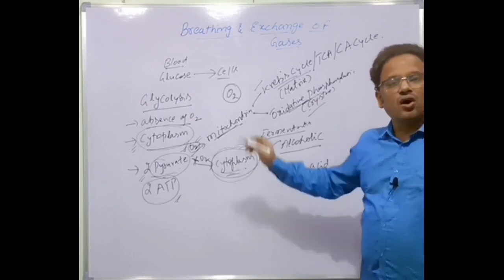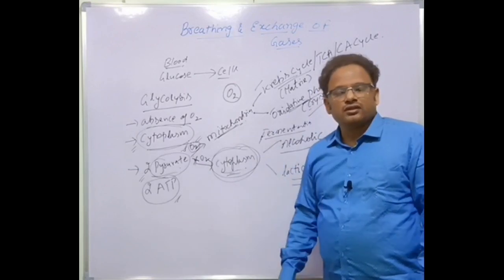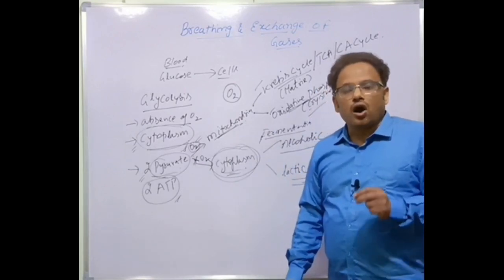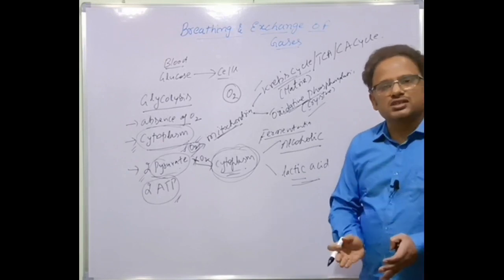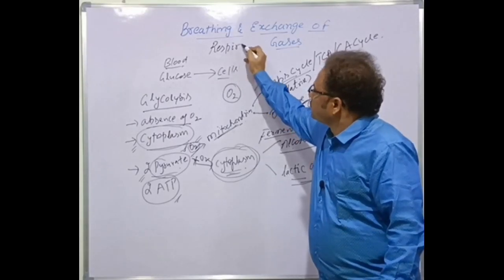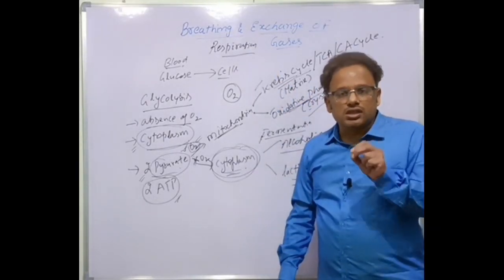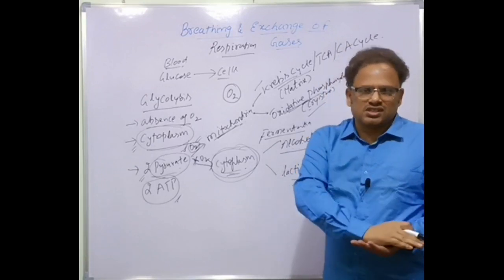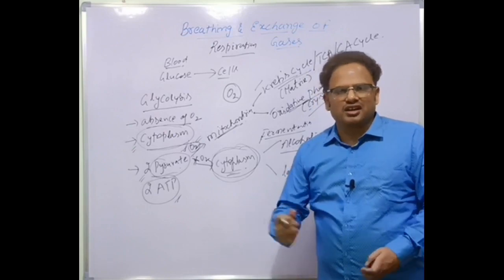So basing on oxygen availability or non-availability, that is, the presence or absence of oxygen, respiration, I'm using the word respiration, is of two types. If oxygen is available, it is one process. If oxygen is not available, it is another process. What is that? Let's discuss now. Clear?